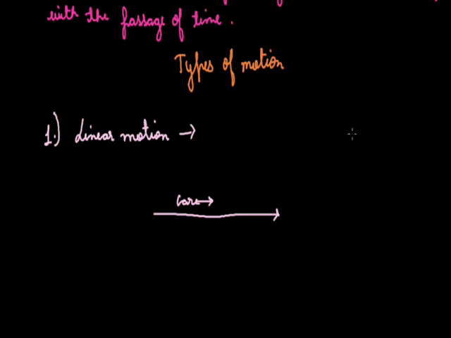Means we know that in mathematics we have studied x-axis, y-axis and z-axis.